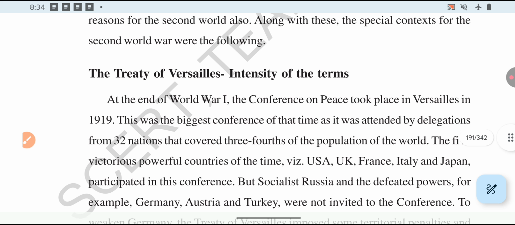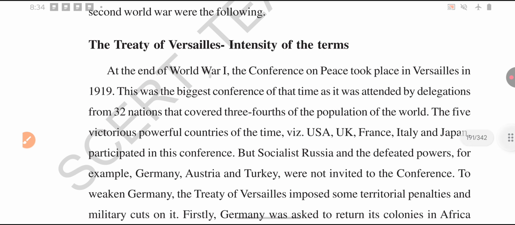The first reason is the harshness of the terms of the Treaty of Versailles. After the completion of the First World War, a conference was held in Versailles in 1919. This was the biggest conference. Delegates from 32 nations attended the Versailles meeting, and these 32 nations covered three fourths of the world's population.